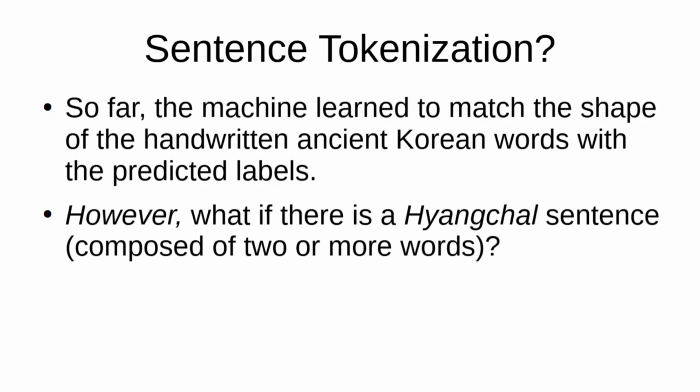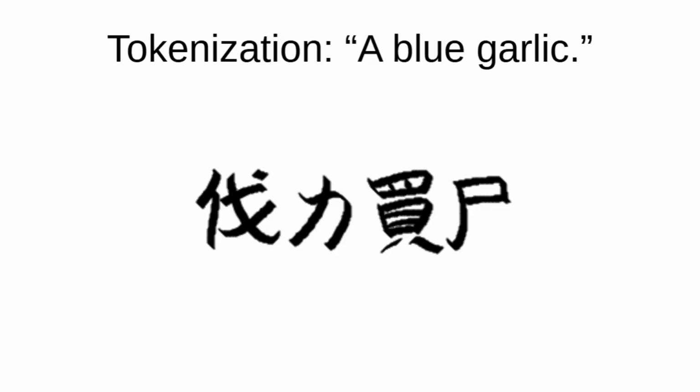So far, we went over how the machine is now able to predict the single words, but what if there is a stele with Hyangchal sentences? That is, the stele contains a bunch of sentences without spaces. That's important because most of steles are like that in Korea. So a lengthy sentence needs to be tokenized, which means it needs to be broken up to pieces. Here I prepared a composite word, a blue garlic, written in Old Korean. Now we need to tokenize it into each block.